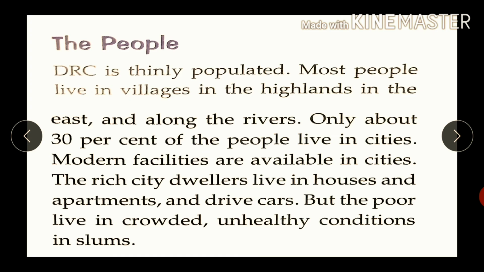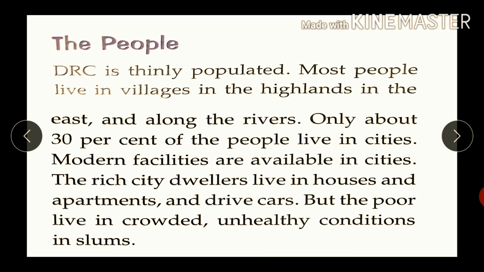The people. DRC is thinly populated. Most people live in villages in the highlands in the east and along the rivers. Only about 30% of the people live in cities.